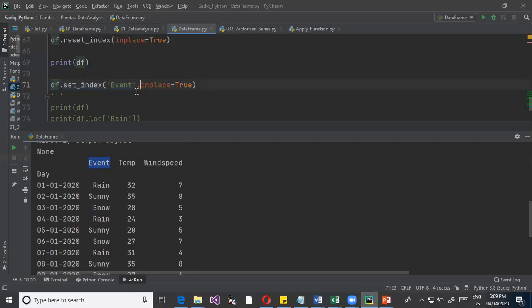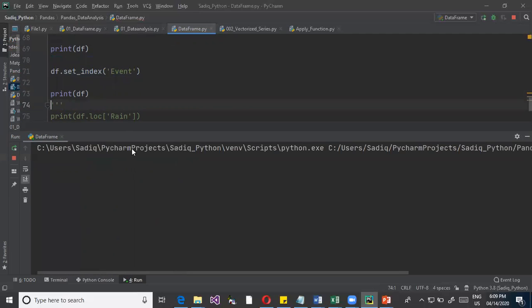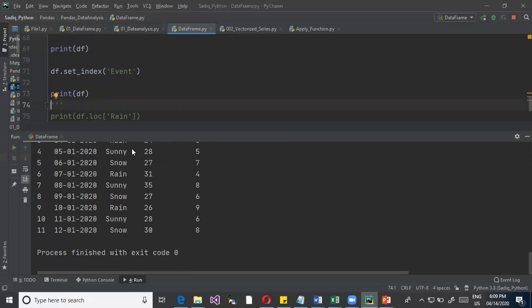Nice, sir. I didn't understand what is... fine. So here I say DataFrame dot set index, and I say I want to set on the event. So now I just remove this, inplace equal to true. Now I try to print this data frame, and you'll see what happens. I'm just trying to print the data frame by making event as the index.